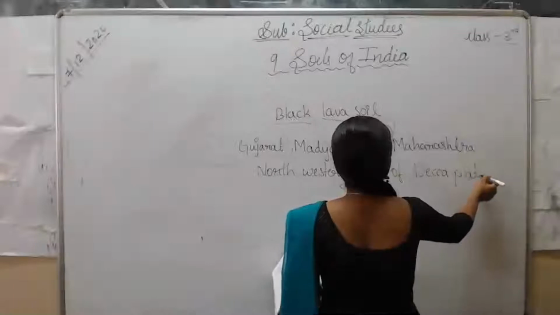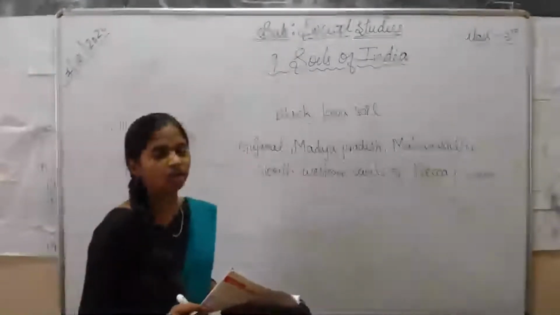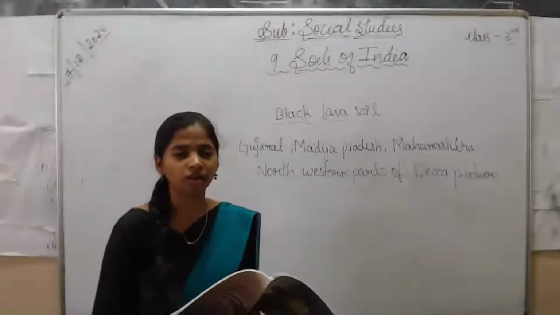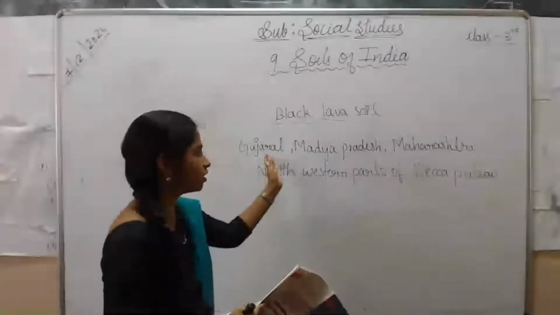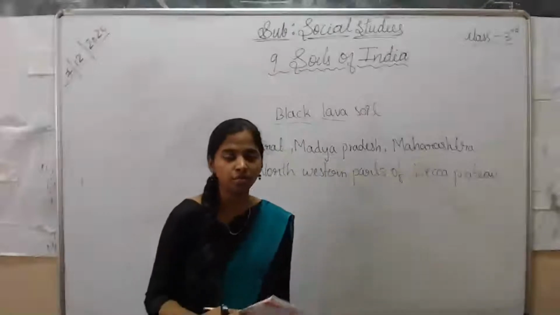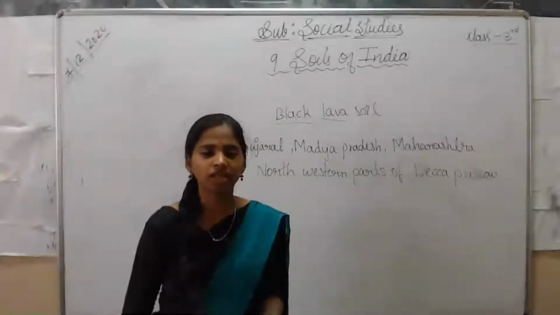In all these regions you can find black soil. The solidification of lava has formed into black soil, right? You can observe this kind of soil in places like Gujarat, Madhya Pradesh, Maharashtra, and also in some northwestern parts of India.